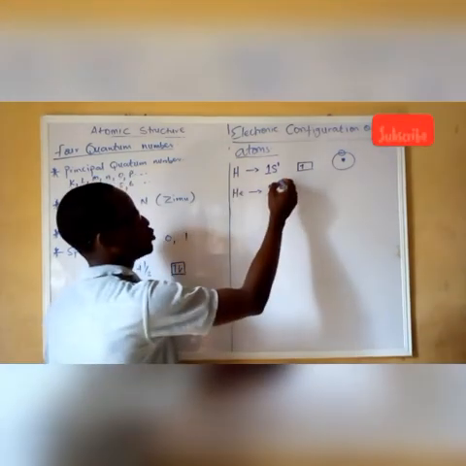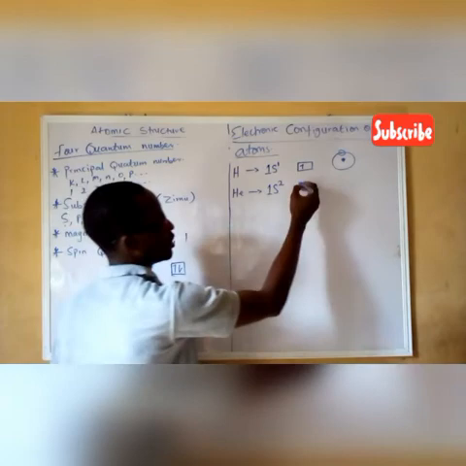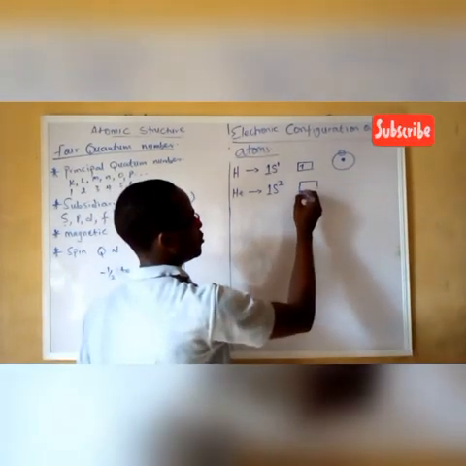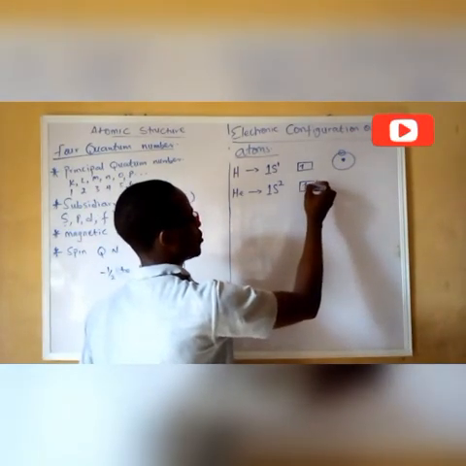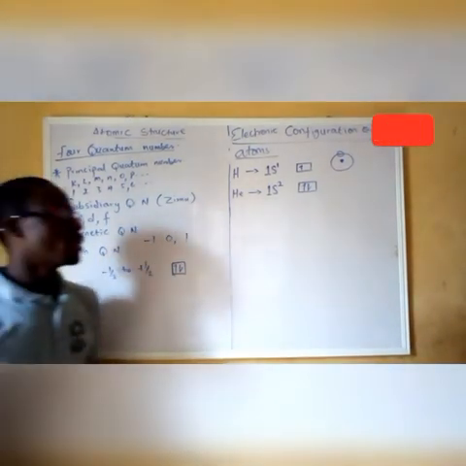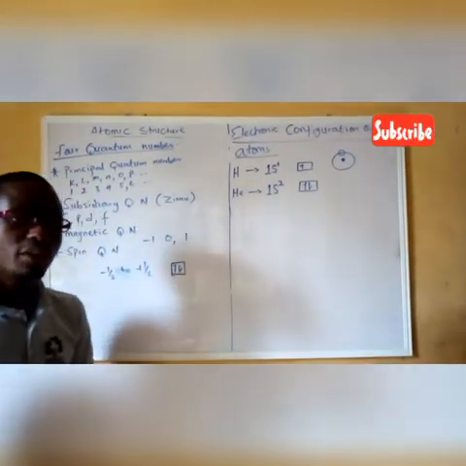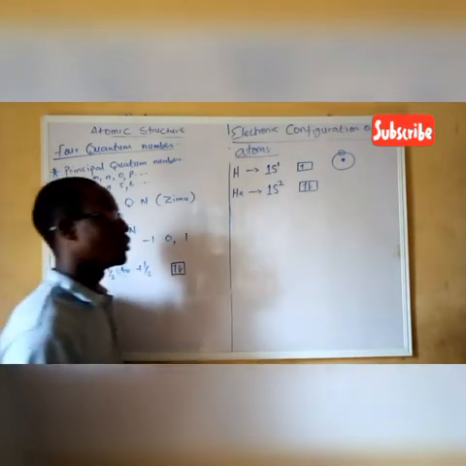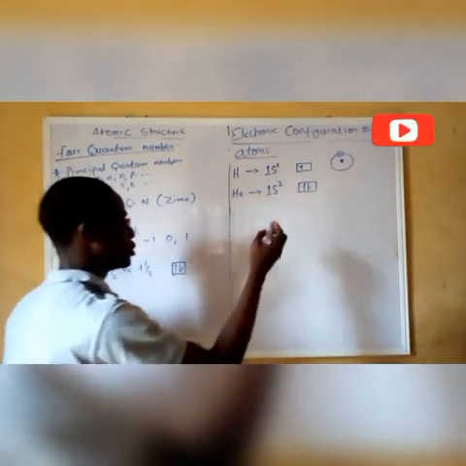So it has 2. Then the orbital diagram is going to be a spin up and down to give us zero spin. Now, why are they meant to spin in opposite directions? There is a rule called the Pauli exclusion principle.